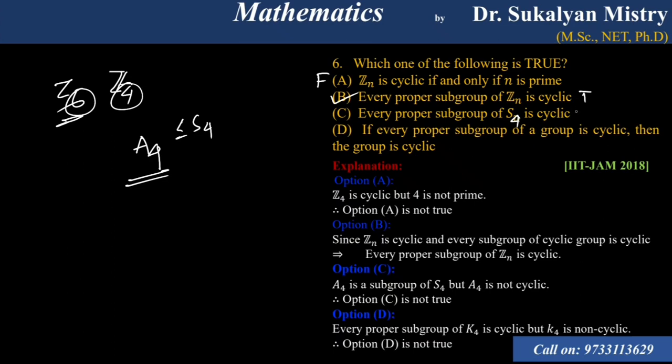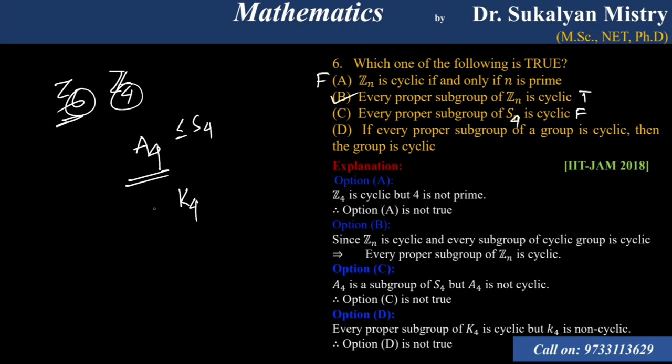Next, if every proper subgroup of a group is cyclic, then is the group cyclic? It will not be, because look at Klein's 4 group.